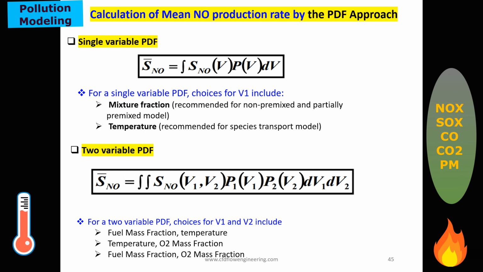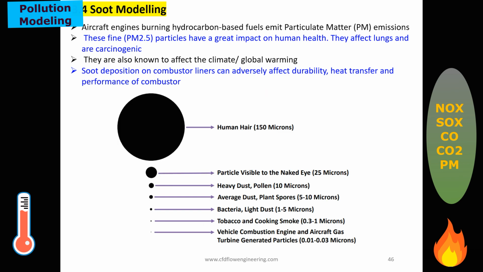After learning NOx modeling, we now learn soot modeling. Soot has a very small size compared to the human hair. Human hair has a size of 150 micrometers. The human eye can see particles up to 25 micrometers.